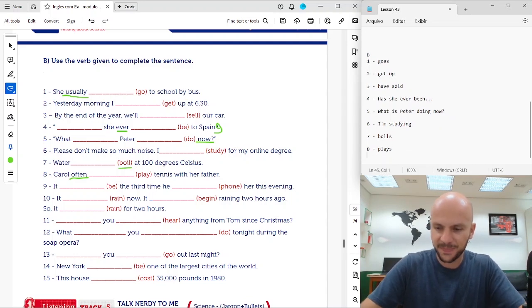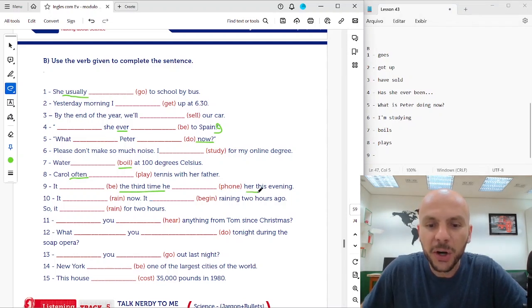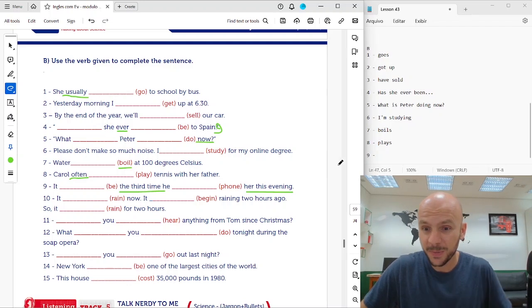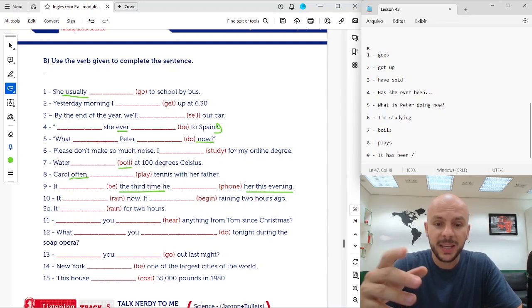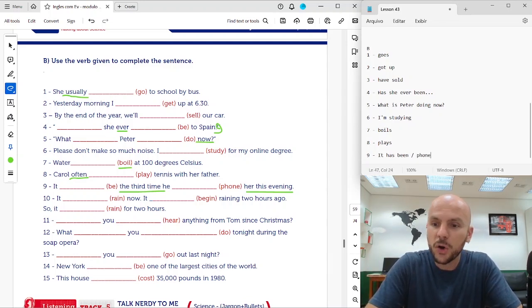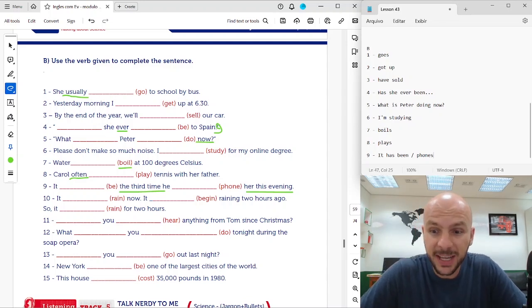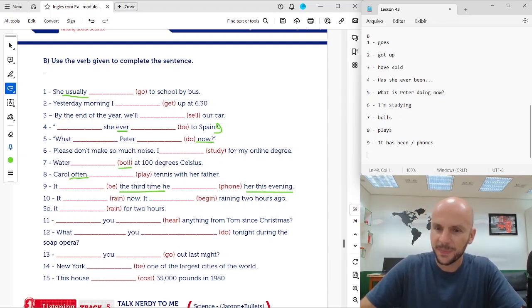Often, frequently. 9, it the third time he phoned her this evening, and it's not finished, okay? So it has been the third time he phones her this evening, okay? That's the third time. It's the third time he phones her this evening, all right?